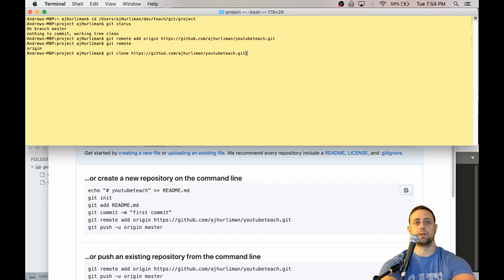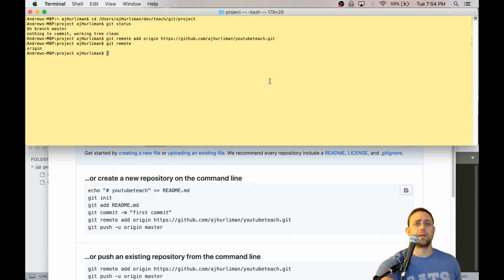Git clone, and then whatever the URL is right there. Obviously, not this one, just pretend it's your project that your manager gave you or whatever. But that's how you'd go in the opposite direction.